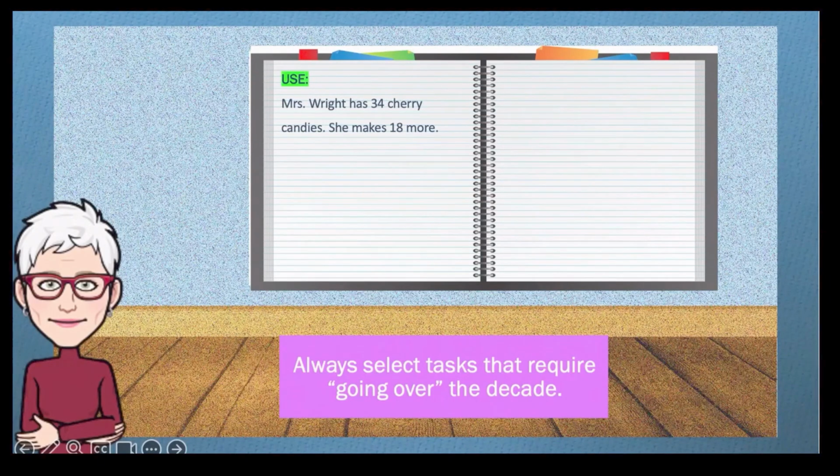Children have to reconceptualize the individual pieces, which exceed 10 in total, as a roll and some pieces. But the task Mrs. Wright has 34 cherry candies, she makes 15 more, does not require going over the decade. In this task, children consider the tens, the rolls, and the ones, the pieces, separately and do not have to shift between the two types of units.